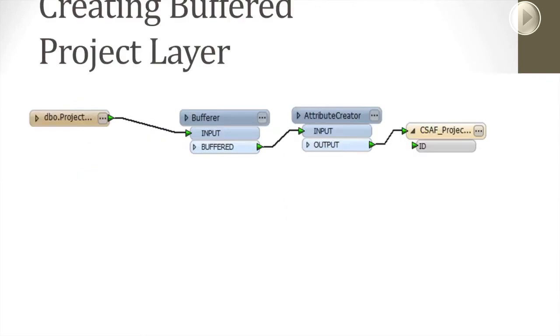Part of the requirement too was to do some buffering of our project areas to see what would be affected, and FME is great for that. You could take our project area, do a buffer, and that's how we used FME to create those buffers. We could eventually store them inside of SQL Server to do later analysis with them.